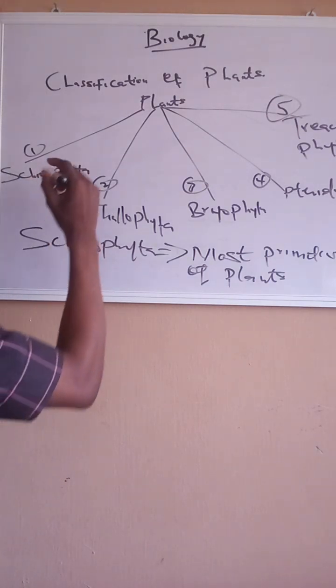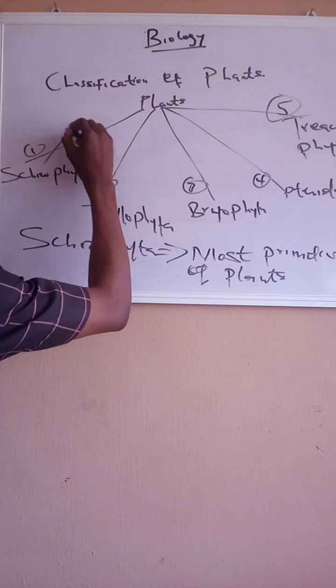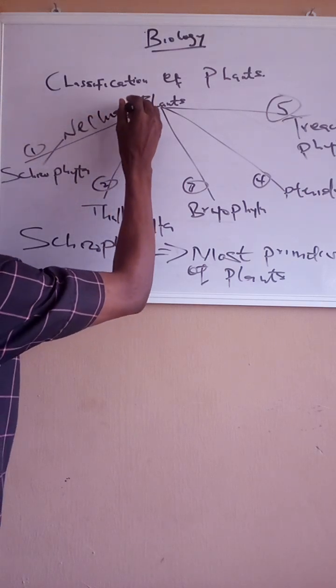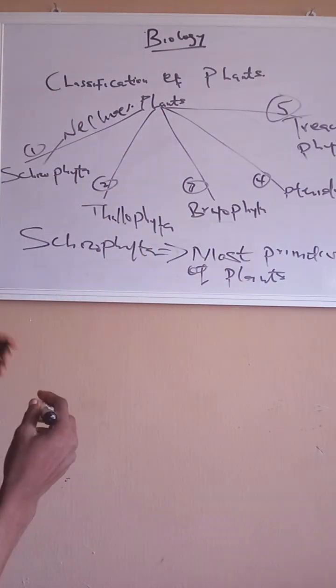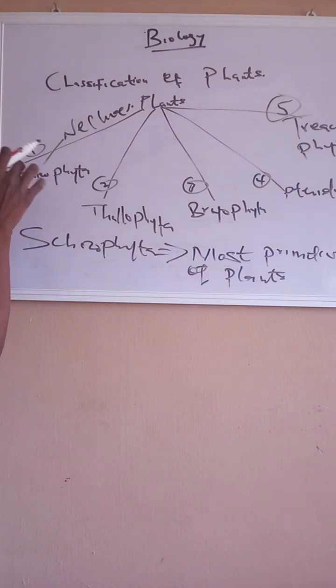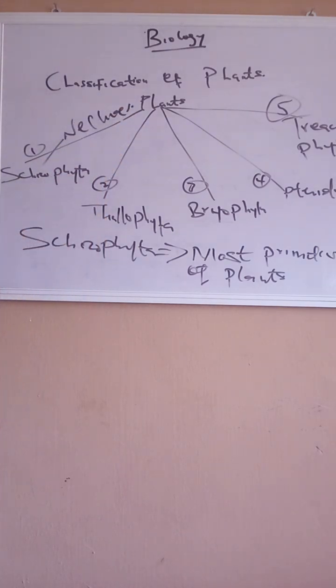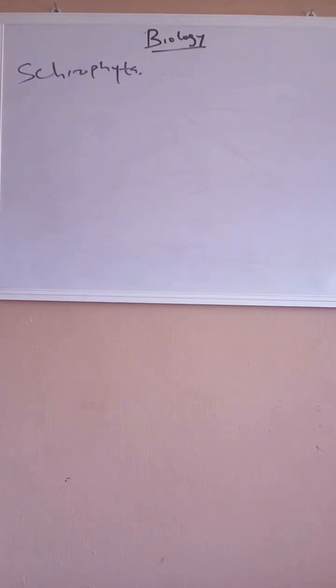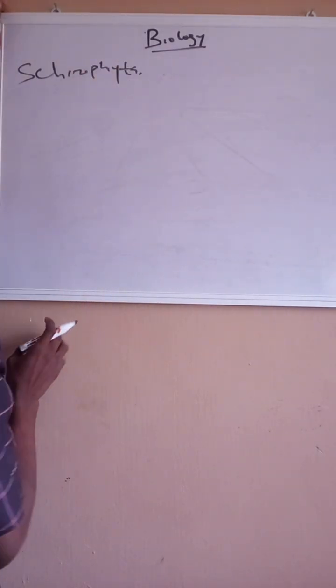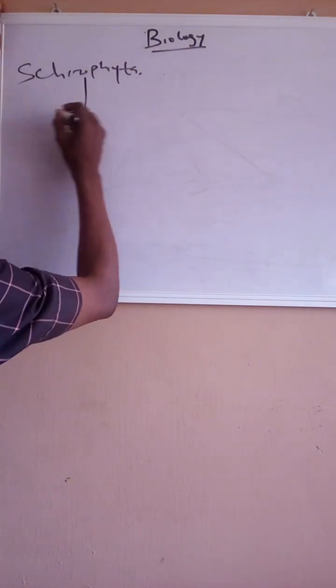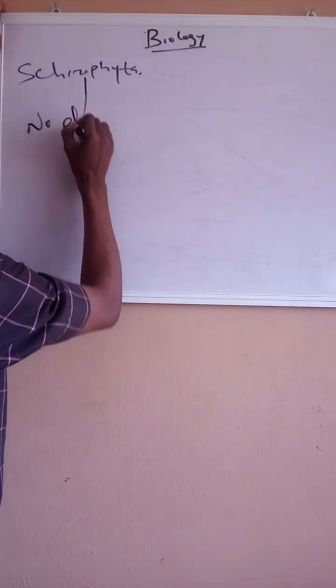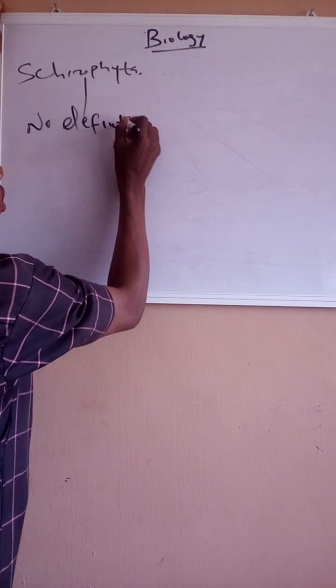And what is that? The nucleus. Here, in schizophyta, there is no definite nucleus.